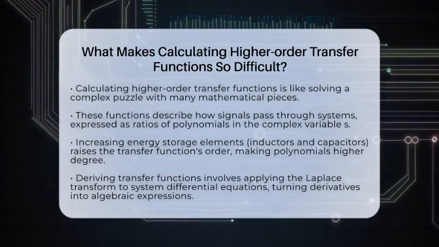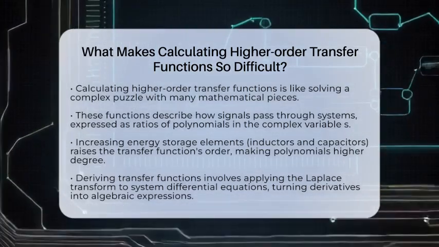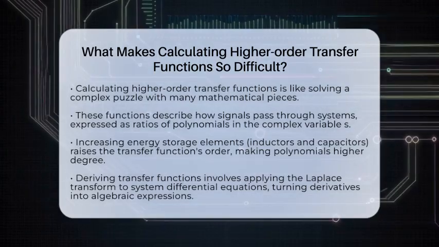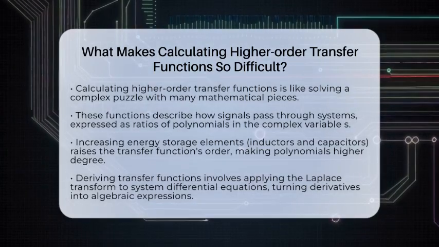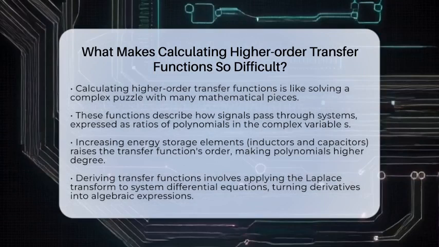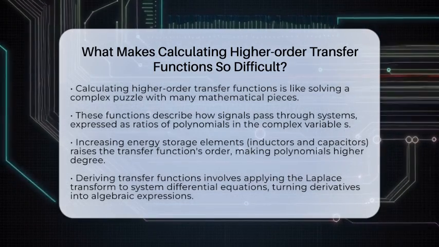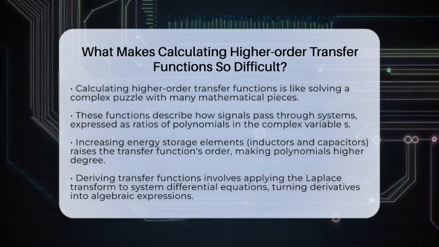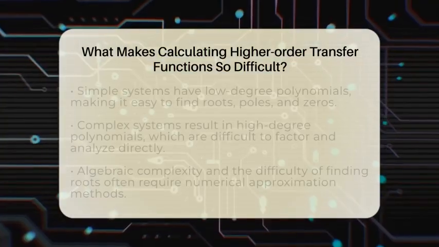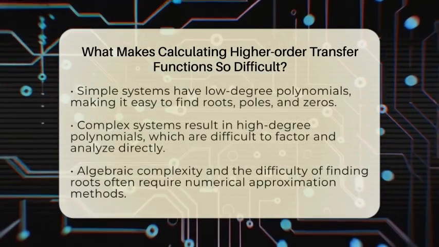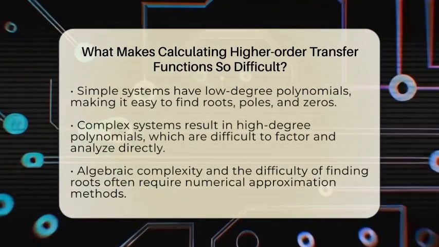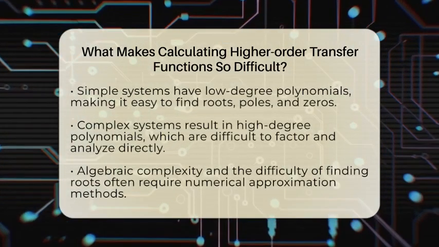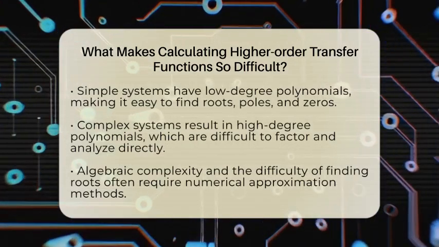Starting with the basics, a transfer function is derived by applying the Laplace transform to the differential equations that describe the system. This transforms time-based derivatives into algebraic expressions involving s. For simple systems with one or two energy storage components, the resulting polynomials are low degree. Finding the poles and zeros, which are the roots of the denominator and numerator respectively, is straightforward.